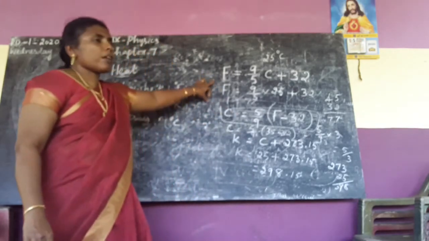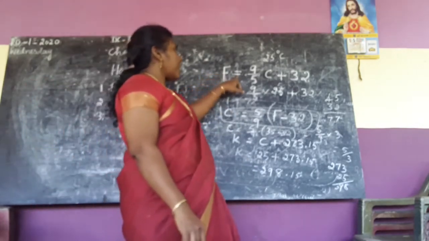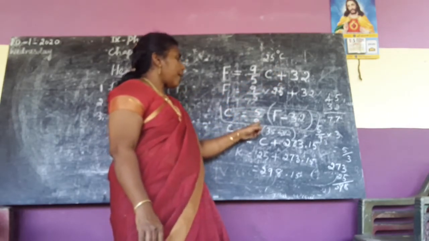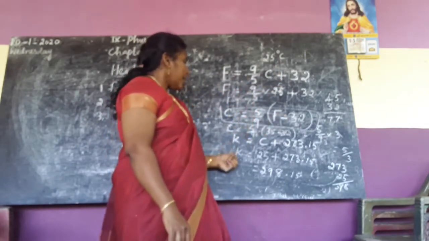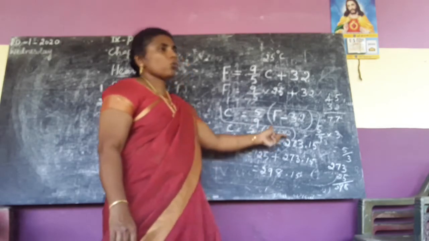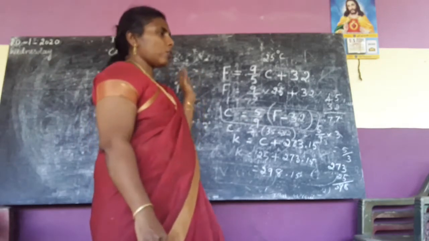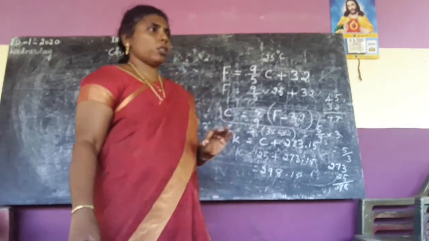So 3 formulas are there. Fahrenheit: F equal to 9 by 5 C plus 32. Next, C equal to 5 by 9 into F minus 32. Next, K equal to C plus 273.15. So these are the 3 formulas to calculate. For you, example problems are also there.